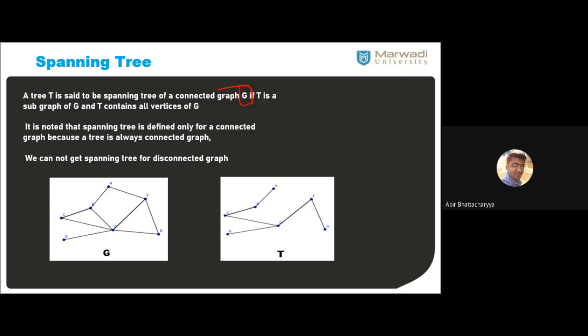And also T is a tree. That means there is no cycle. In G we have cycles because G is a graph. But in T we don't have any cycle, though T is a part of G which contains all the vertices of G. Then we can say this T is known as a spanning tree of G.